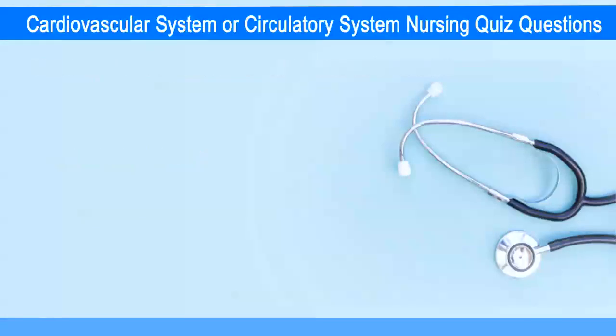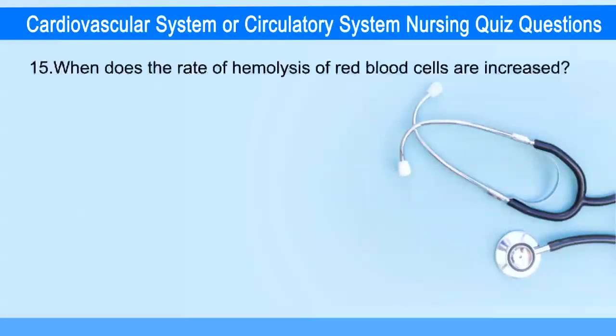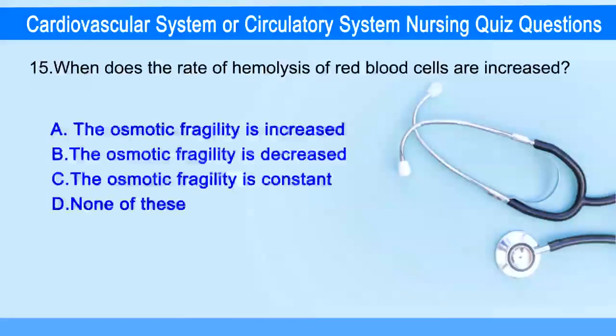Next question. When does the rate of hemolysis of red blood cells are increased? Option A, the osmotic fragility is increased. Option B, the osmotic fragility is decreased. Option C, the osmotic fragility is constant. Option D, none of this.